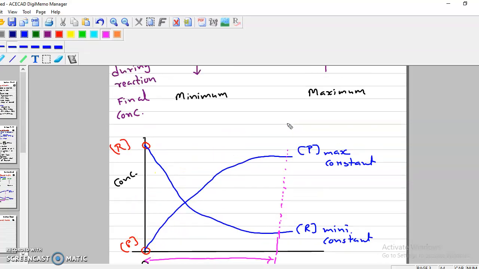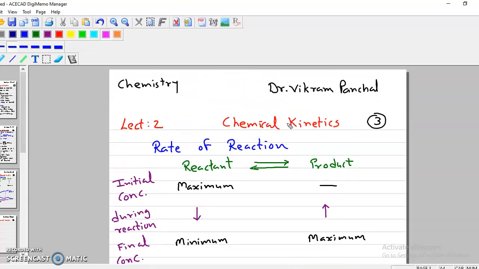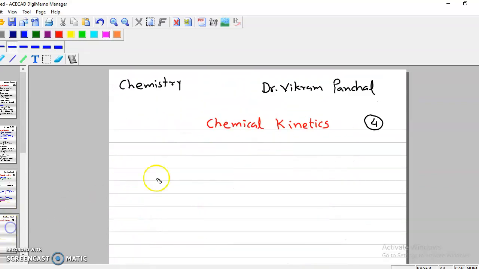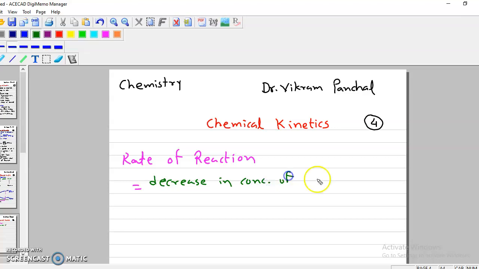Now we can put this in terms of a relation between time and concentration, and that is called rate of reaction. So rate of reaction is equal to decrease in concentration of reactant upon time.